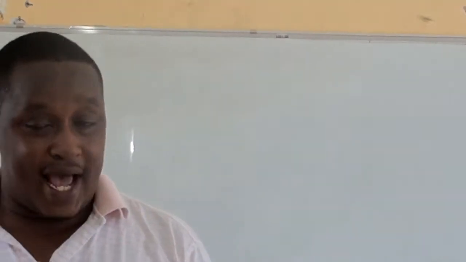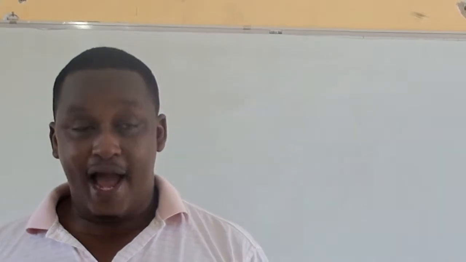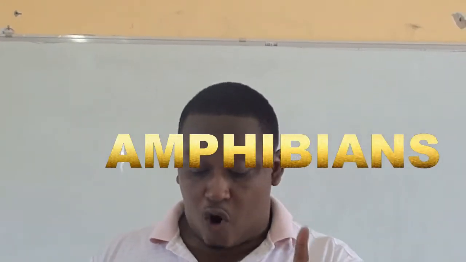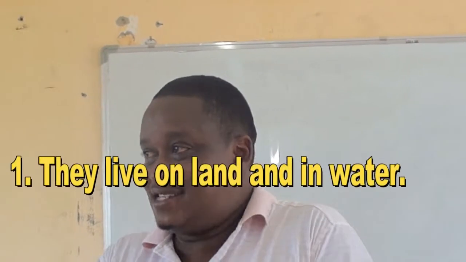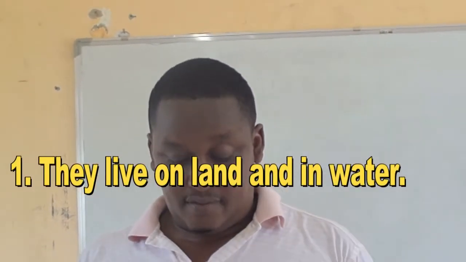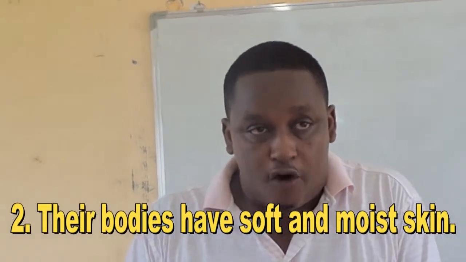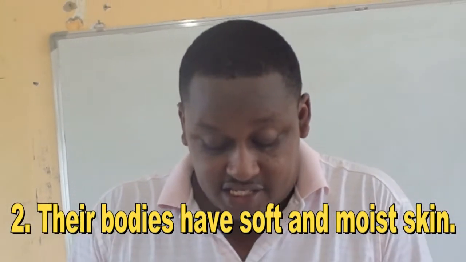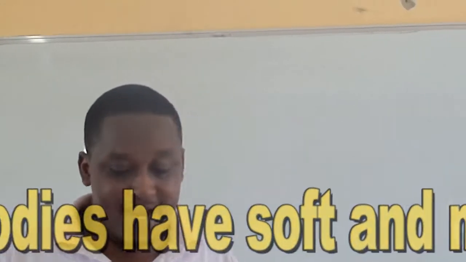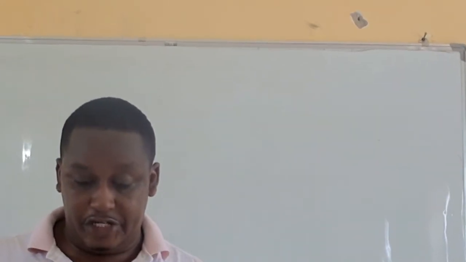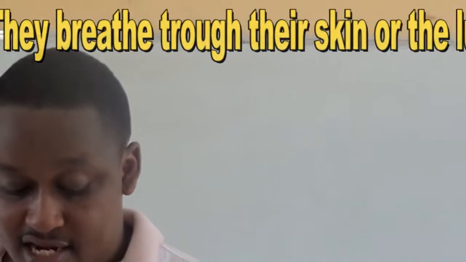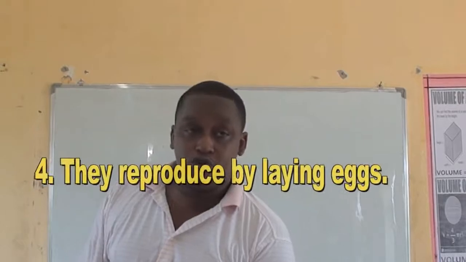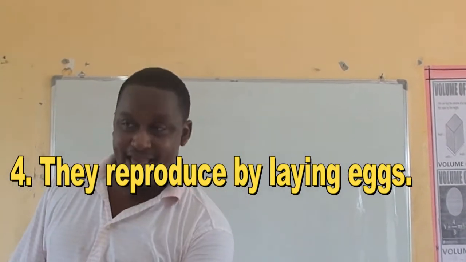The fourth group are amphibians. So the first common feature of all amphibians is they live on land and in water. The second one is their body has soft and moist skin. They are cold-blooded, just like the fish. They breathe using their skin or the lungs, and they reproduce by laying eggs.